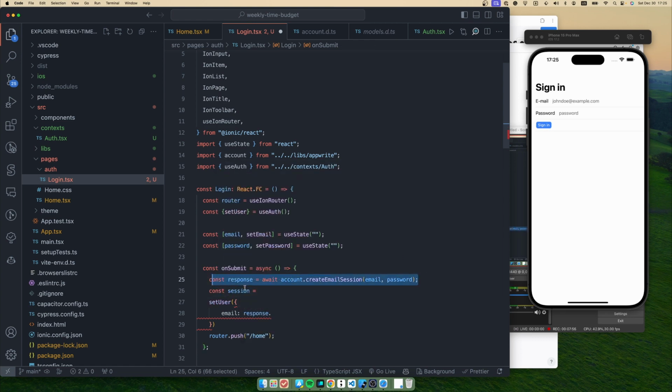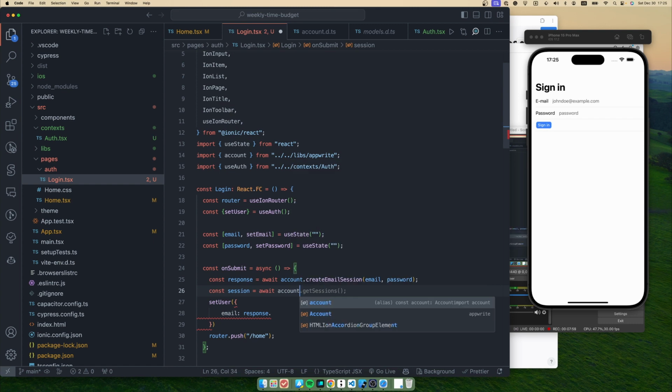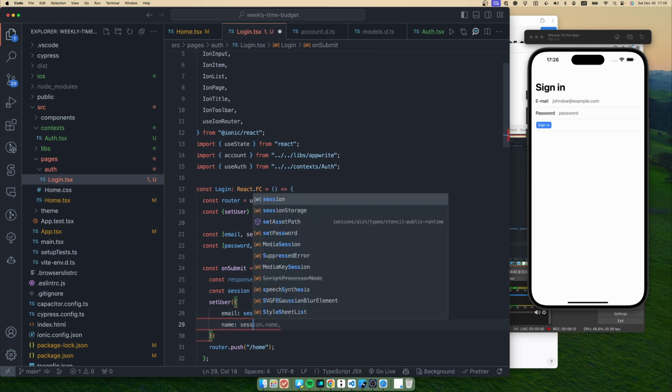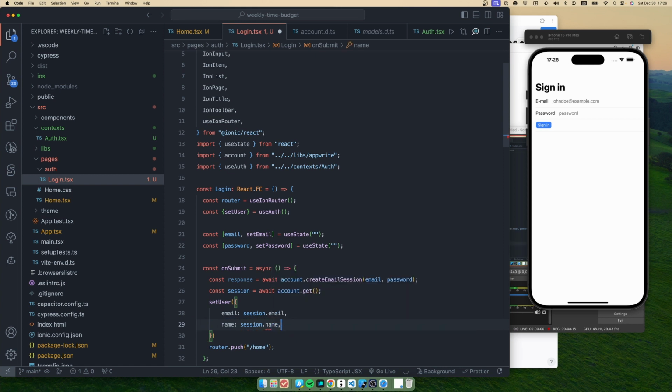After creating that session, we can run the same method to get the current session, and right after that we can put that email and name information here.